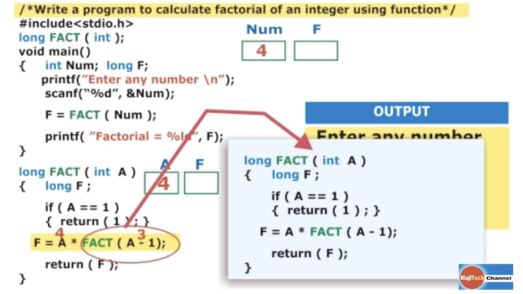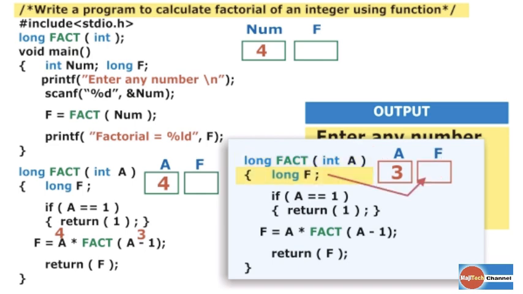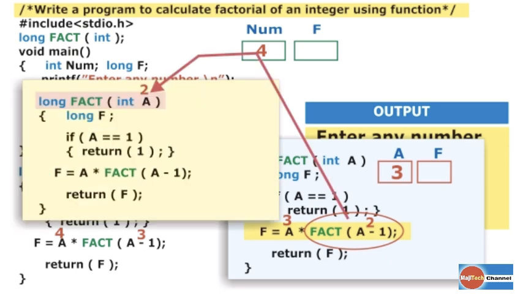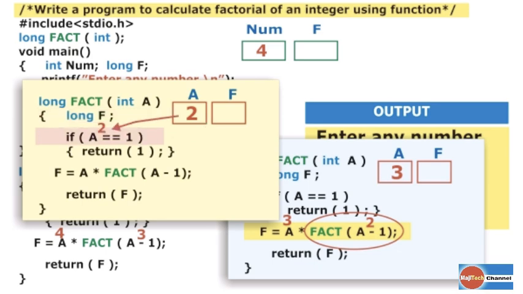The compiler creates a new copy of the fact function. The value 3 is copied into the new variable a. Here one more copy of f is created. The condition 3 is equal to 1 goes false. f is equal to a multiplied by fact of a minus 1, that is 3 multiplied by factorial of 2. One more copy of the fact function is created to find the factorial of 2. 2 is copied to the new variable a. Here one more copy of f is created. The condition 2 is equal to 1 goes false. f is equal to a multiplied by fact of a minus 1, that is 2 multiplied by factorial of 1.